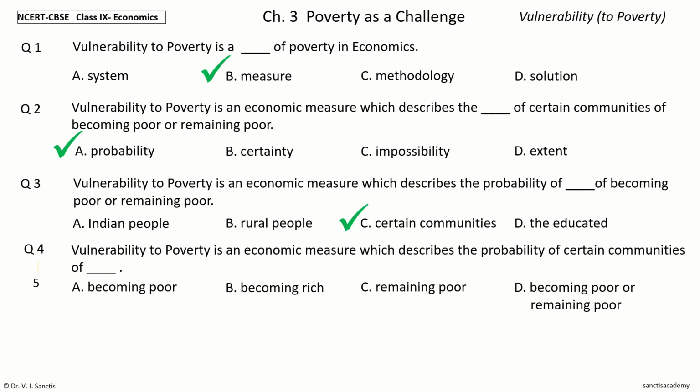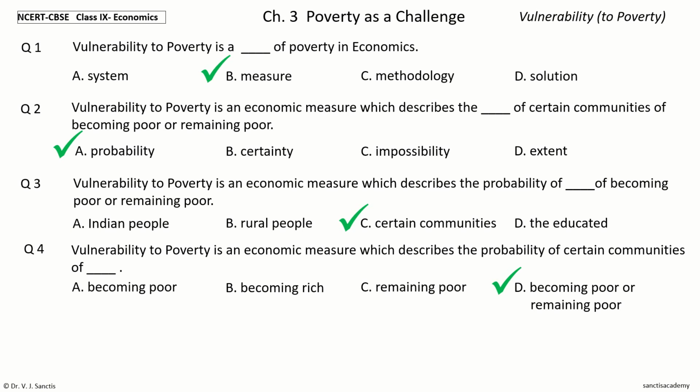Your time to choose. And the answer is becoming poor or remaining poor. So, vulnerability to poverty is an economic measure which describes the probability of certain communities of becoming poor or remaining poor.